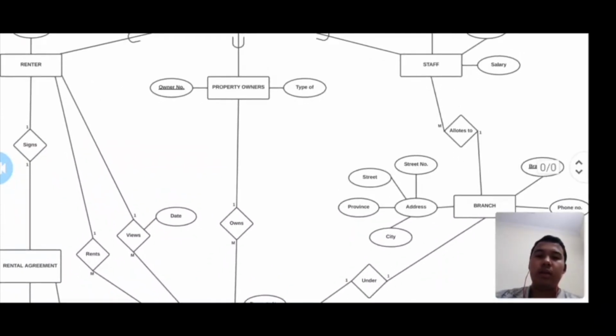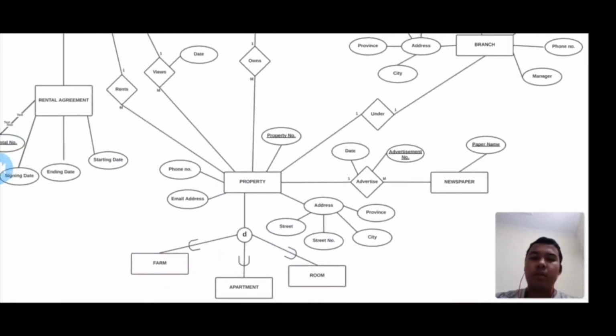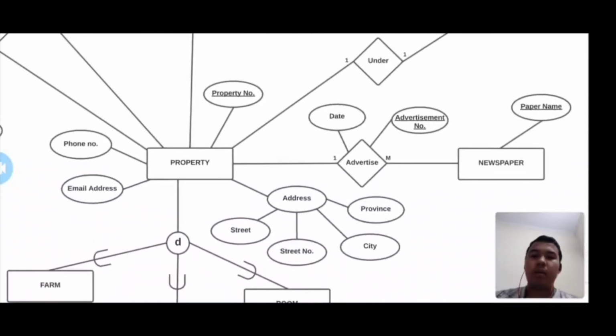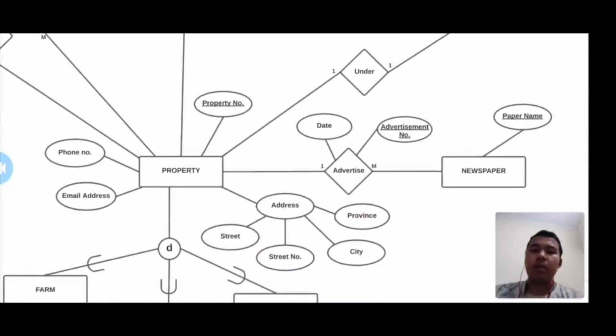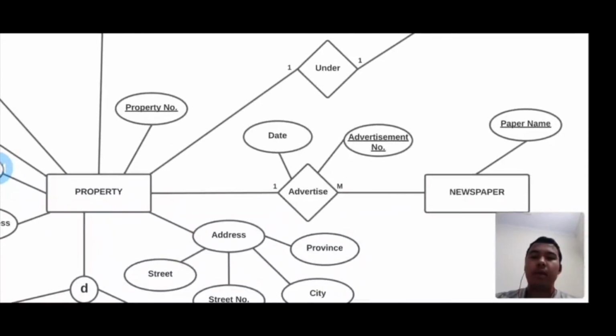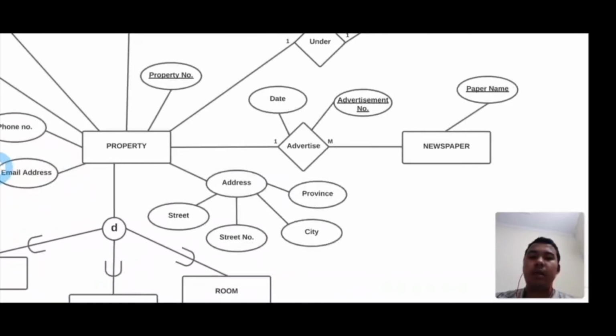This relation is many to one. The relation can be shown from the property to the newspaper about the advertisement of the property. The advertisement has date and advertisement number as attributes. Advertisement number can be the primary key, and in the newspaper relation, the paper name is the entity.